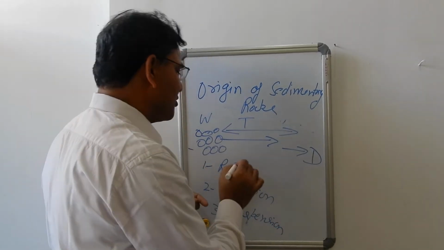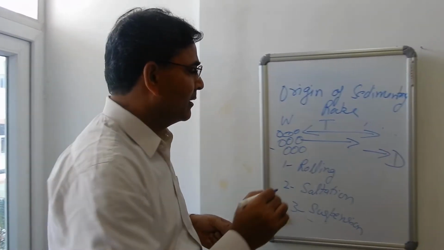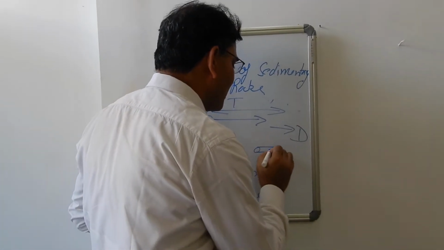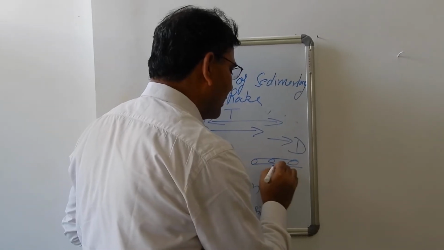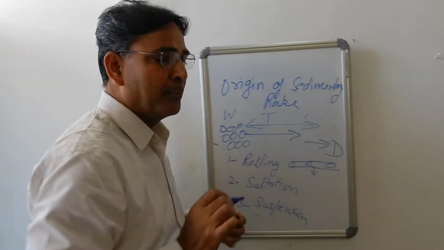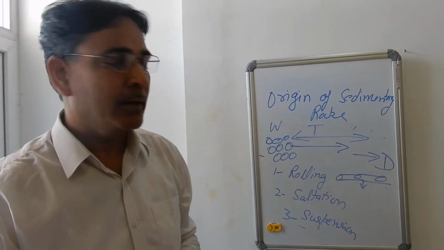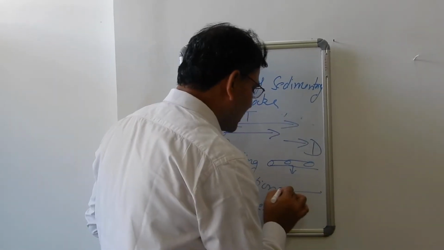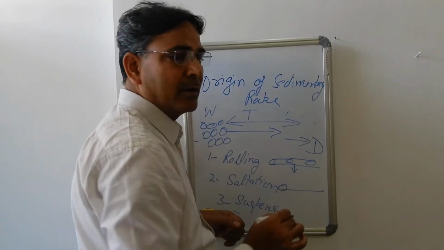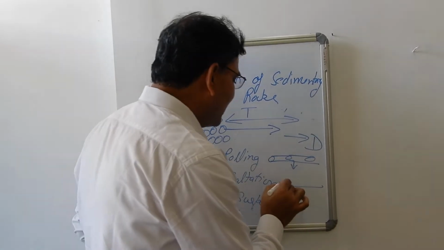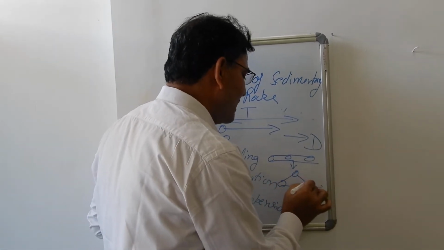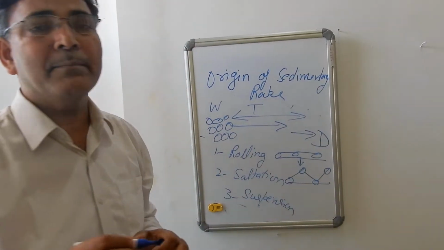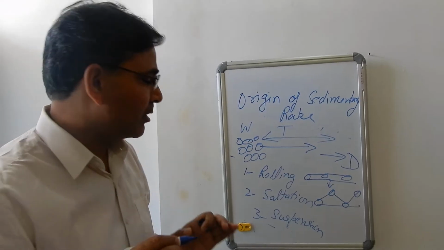In the first process of transportation, that is rolling, the sediments are transported from one place to another place, but they are always in contact with the surface, with the bed, with the bottom. In the second process of transportation, that is saltation, the sediments are once in contact with the bottom, with the bed, and once they are in the air, again they are in contact with the bottom, again they are in the air. This is the second method of transportation, known as saltation.